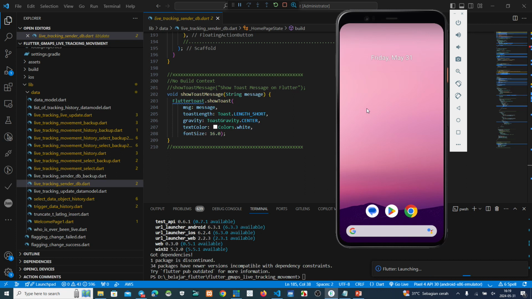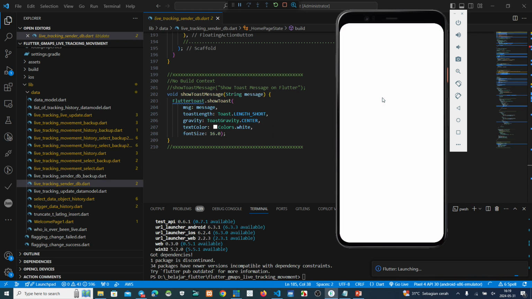We must make it step by step. If some step we don't do, the project or the script will show a pop-up: please do the step before. Okay, this is what I have explained to you.